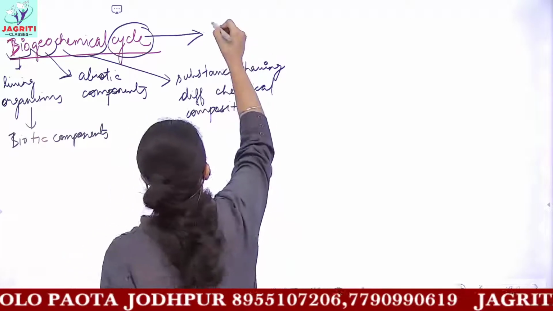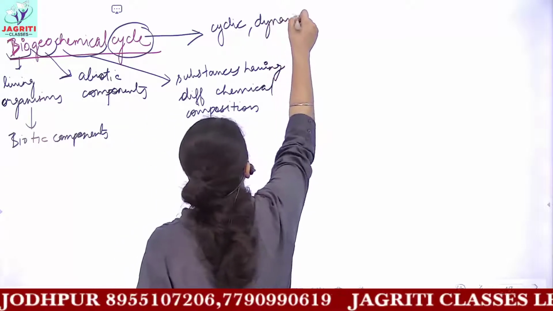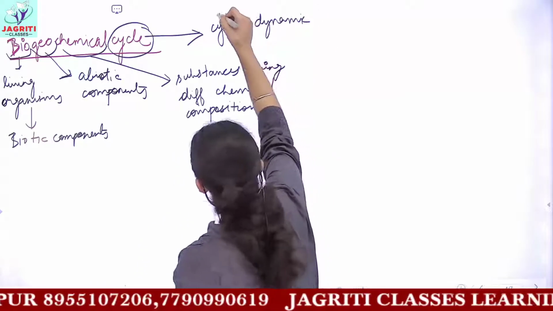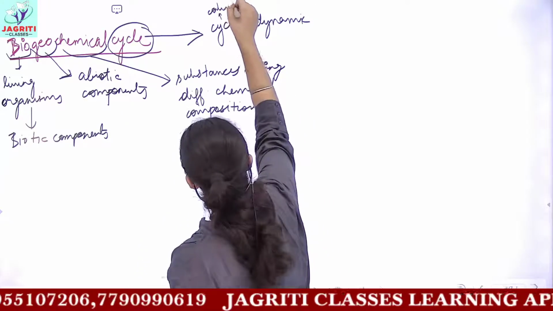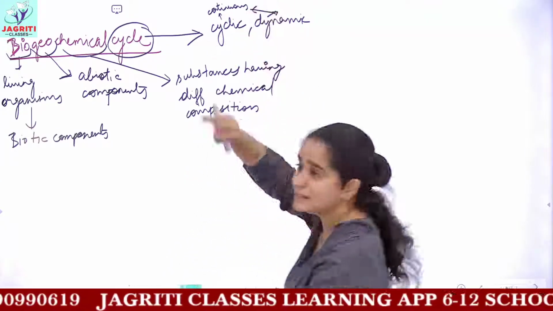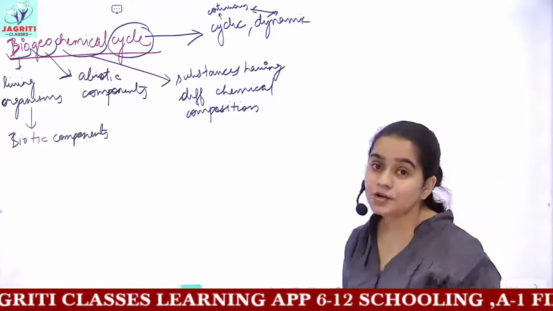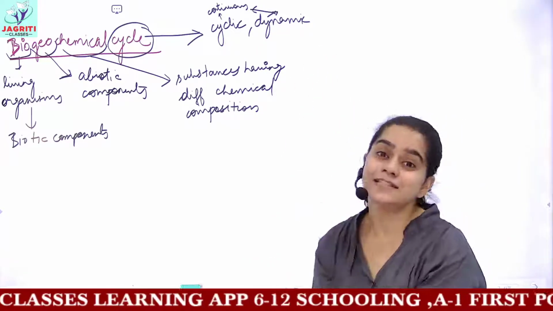So cycle means a cyclic, dynamic process. Cyclic means continuous, and dynamic is also the same, that is, it is continuously going on. But although it is continuous, it does not mean that it is unstable, okay?